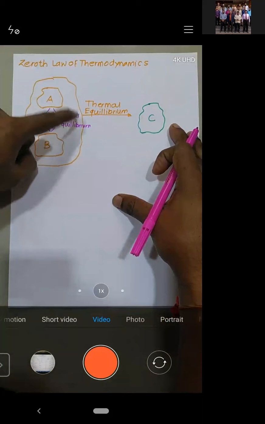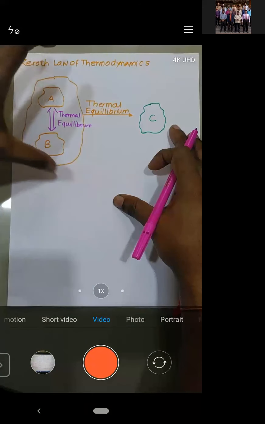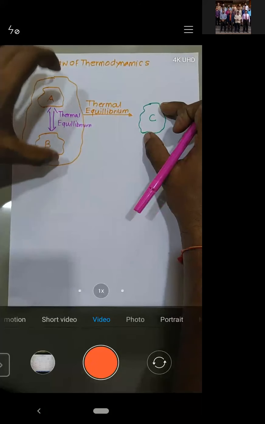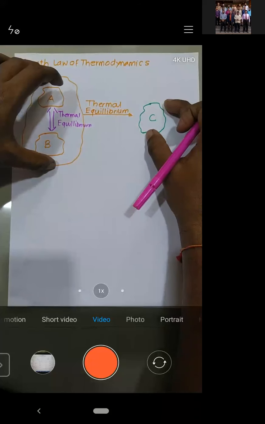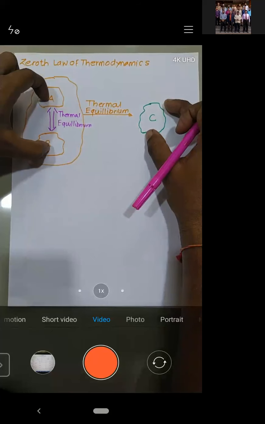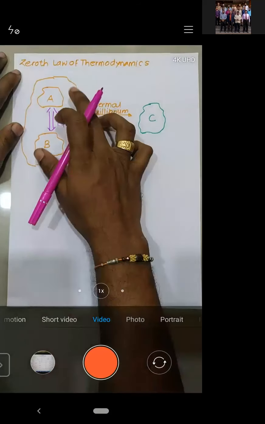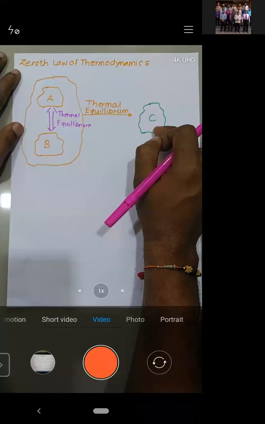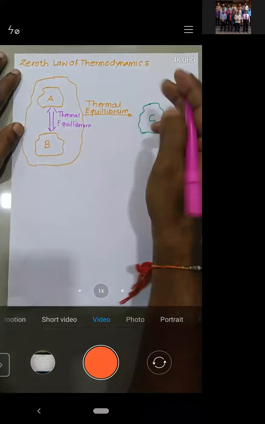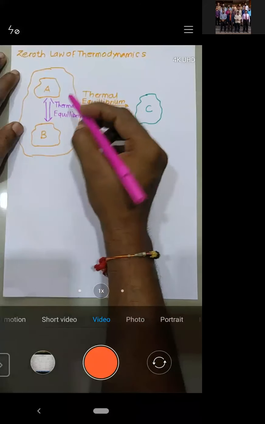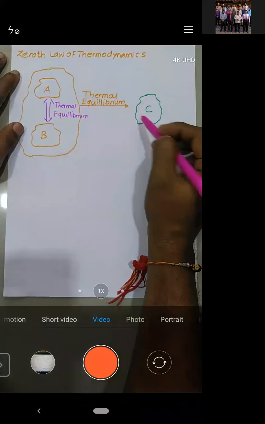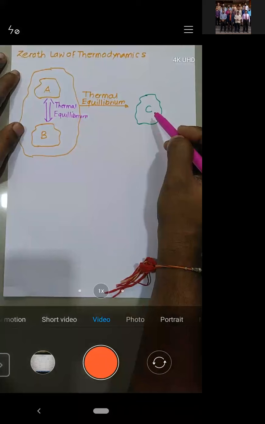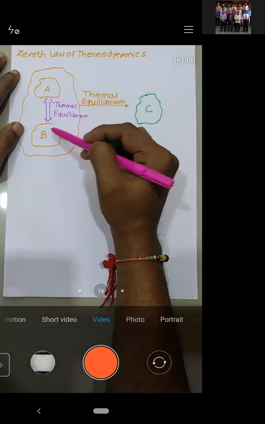You can say that these two bodies are in thermal equilibrium with another body only and only when these two bodies are in thermal equilibrium with each other. When you can say that the temperature of these two bodies is the same as the temperature of this body, when the temperature of these two bodies is the same. So when can you say that the temperature of these two bodies is equal to this body's? First the temperature of the two must be the same, right? Yes or no?